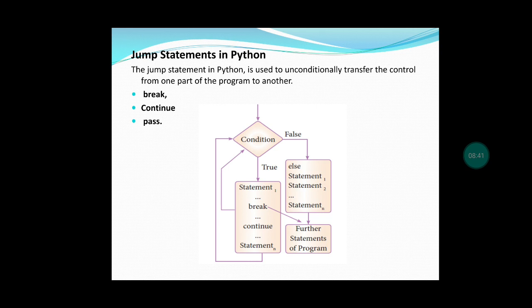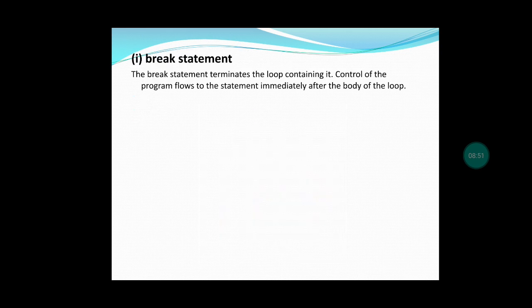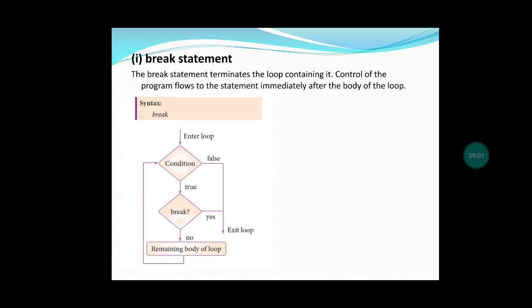If you are giving break statement in a looping, if the interpreter sees the break, immediately it comes out of the loop. So break statement terminates the loop containing it. It comes out of the loop immediately. And the syntax for the break statement is break. Just we are giving break. And in the execution of the break statement, if the condition is true and break is there, it comes out of the loop. That is, it exits the loop.